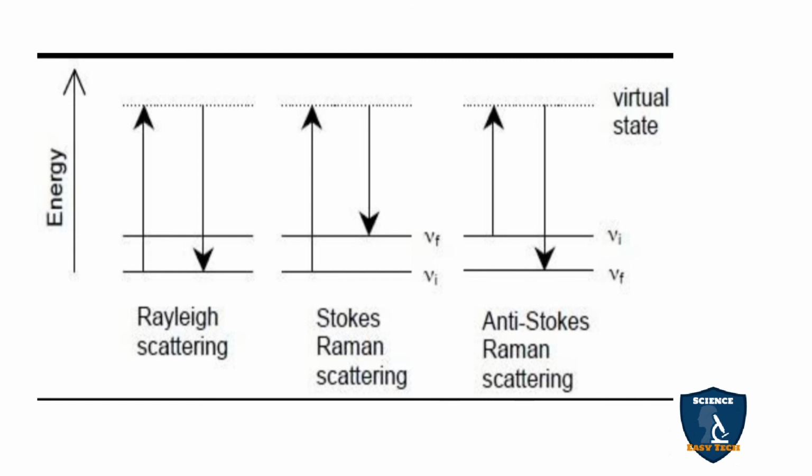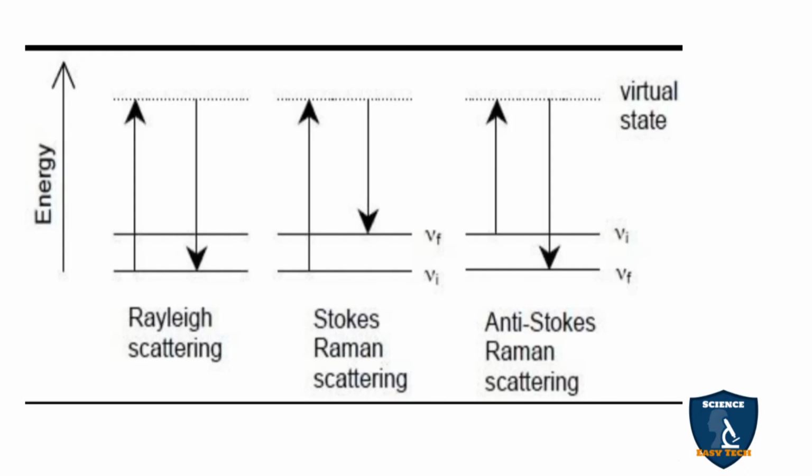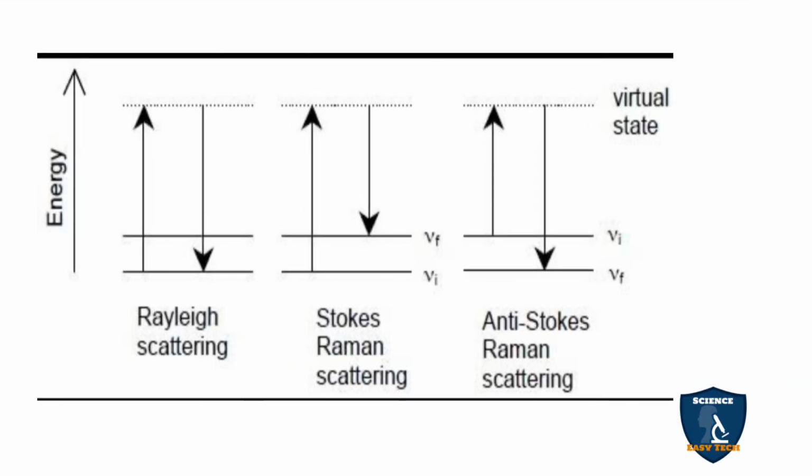But in Raman scattering, the scattered ray frequency is lower than the incident ray, and that is called the Stokes line. And here the frequency of the incident ray is less and the frequency of the scattered ray is more. This is the anti-Stokes line.